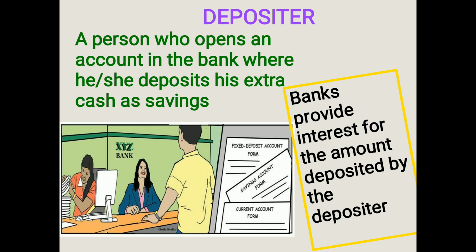When a depositor opens an account and saves his money, the bank will provide interest for the amount he has deposited in the bank. The bank will provide what? The interest for the amount deposited by the depositor. So this is what we call a depositor.